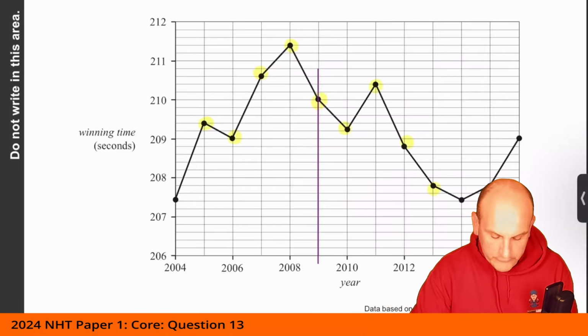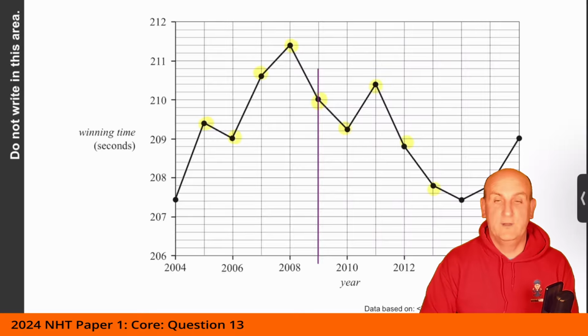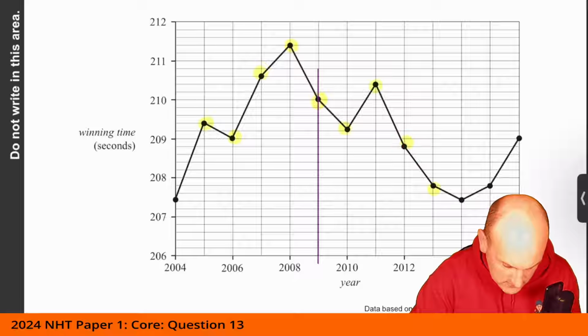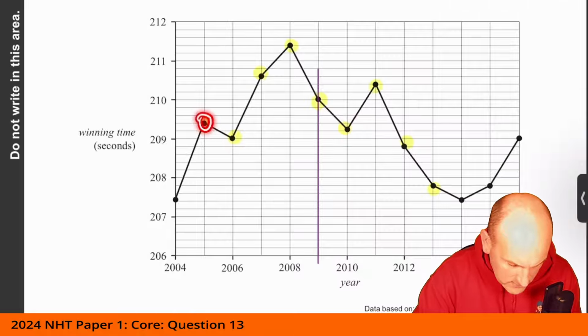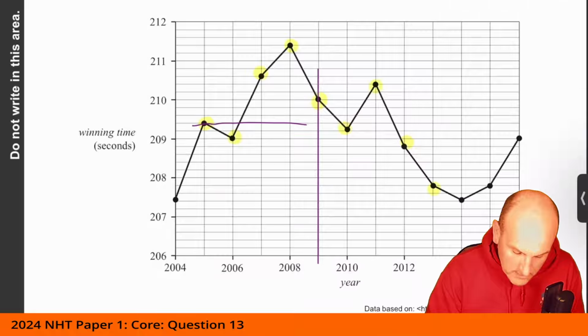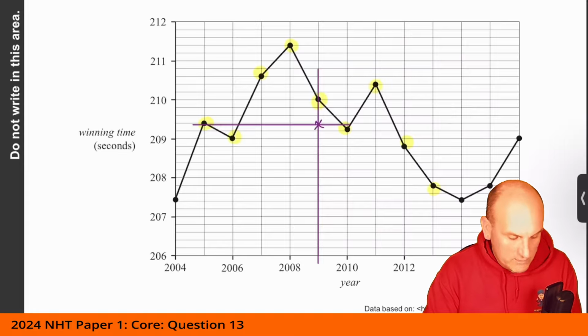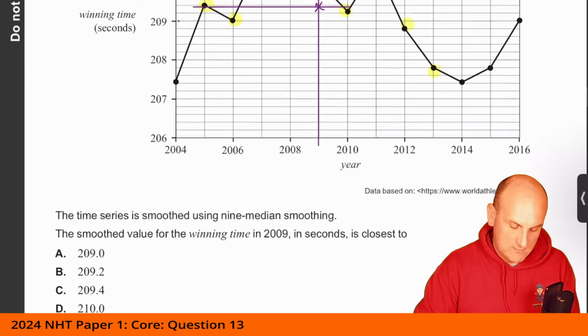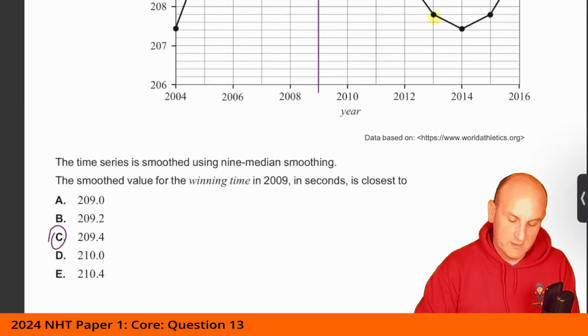So now we want to find the 5th highest dot from the bottom. Obviously this is my first, second, third, fourth, and there we go, 5th. That's my 5th highest dot. If I was to draw a line from there across, then this is where I would do my cross, but I'm looking at the actual data value, which is 209.2, 209.4, and so in that situation, C would be my correct answer.